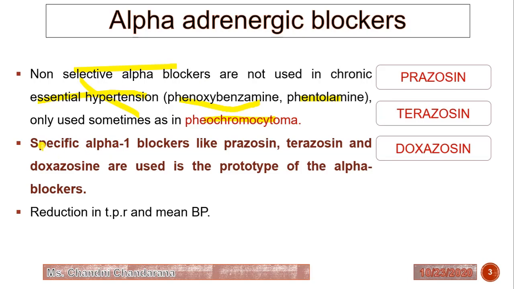Here specific alpha 1 blockers are available like prazosin, terazosin and doxazosin, used as the prototype of alpha blockers, and they reduce the total peripheral resistance and reduce the blood pressure.